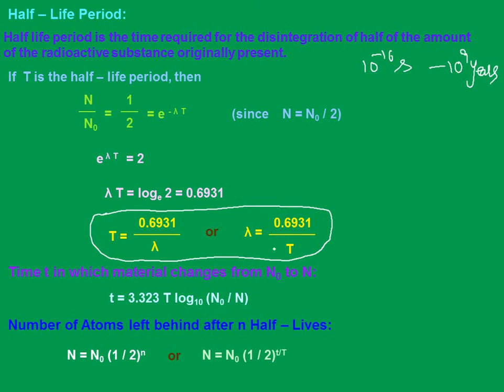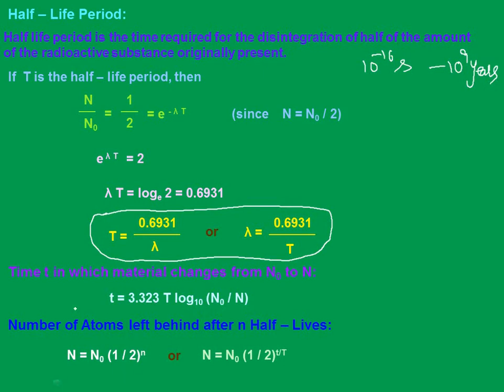Instead of a straight one half-life, I have considered n half-lives. After that, what will it be? Obviously, after n half-lives, t became n times capital T, so that's what I substituted. I will get N naught by N equal to 2 power n, or N equal to N naught into (1 by 2) whole to the power of n. This is what I'm speaking about.